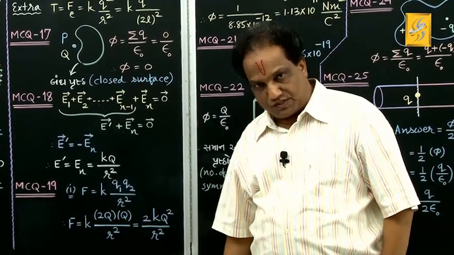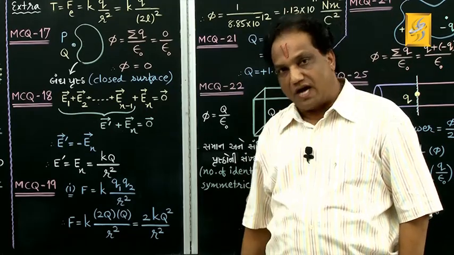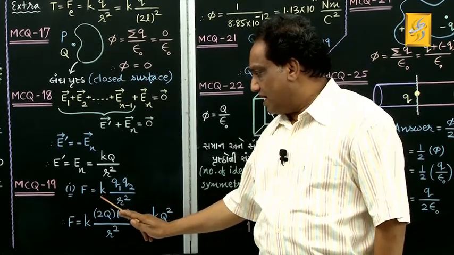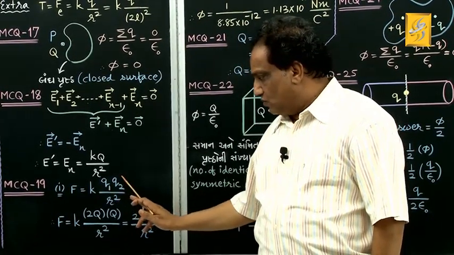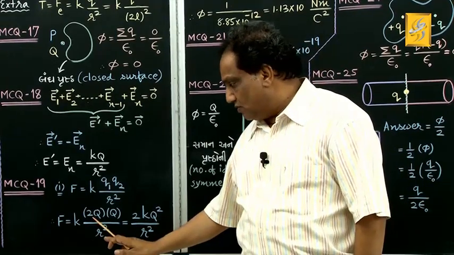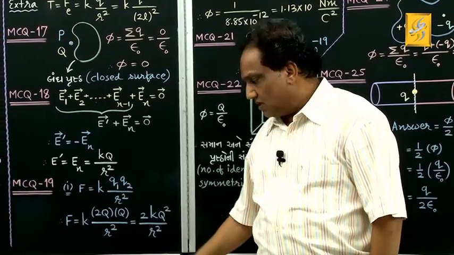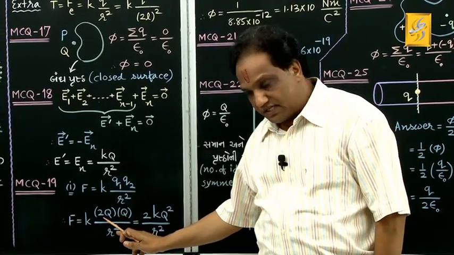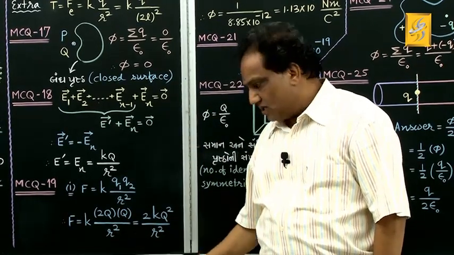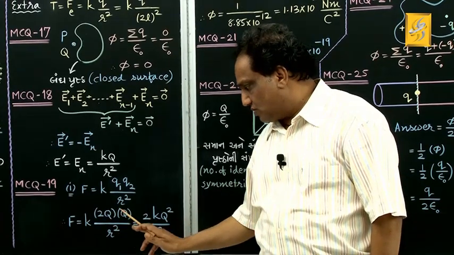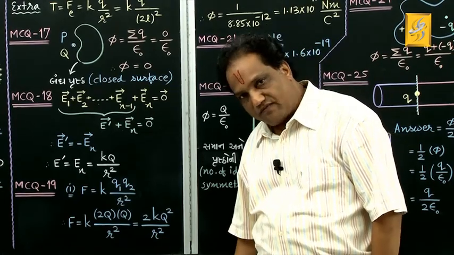Magnitude of Coulombian force exerted between two stationary point charges Q1 and Q2 separated by distance r is F equals K Q1 Q2 upon r square, correct? Which are the two charges given to you? One is 2Q, another is minus Q, but here there are magnitudes. So you must write magnitudes of two given charges. One is 2Q, another is minus Q, its magnitude is Q, correct? So what is this now? 2kq square upon r square. Okay, fine.